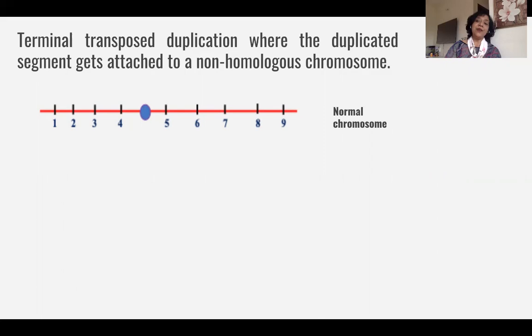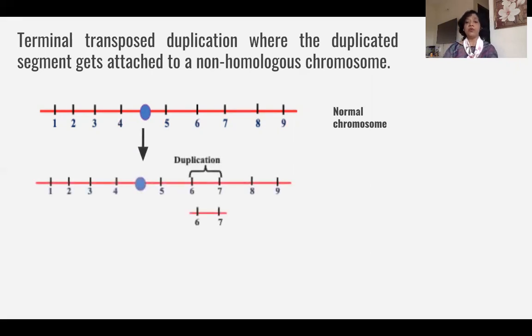So this kind of line diagram, my students find it very interesting, so I have brought it for you. Here we have the line diagram, and I have used the same line diagram and the same number of genes and the position of the centromere. This normal chromosome has gene 1, 2, 3, 4, and then the centromere, and then 5, 6, 7, 8, and 9. And this is the normal chromosome.